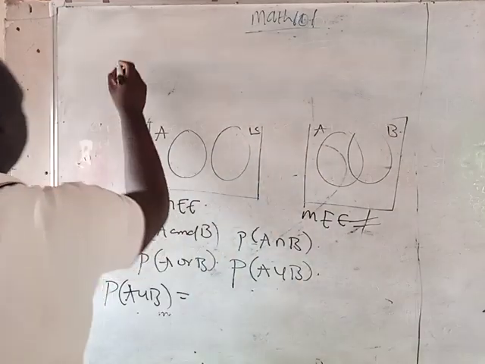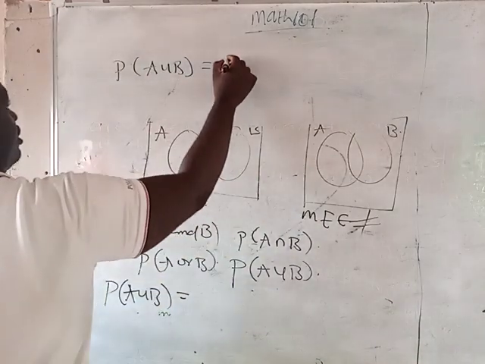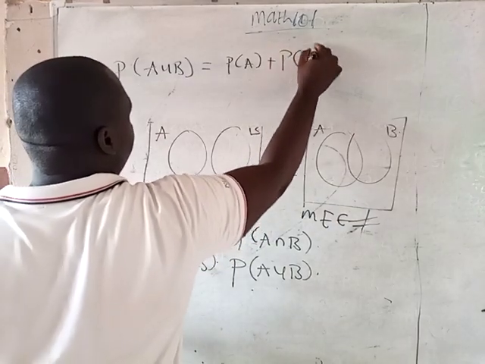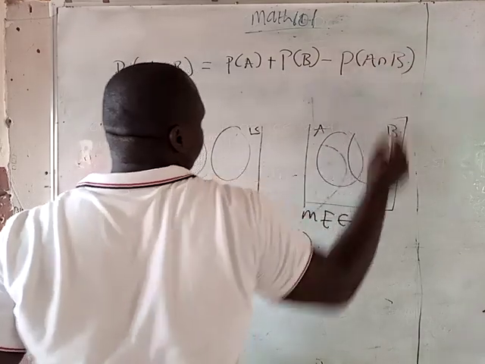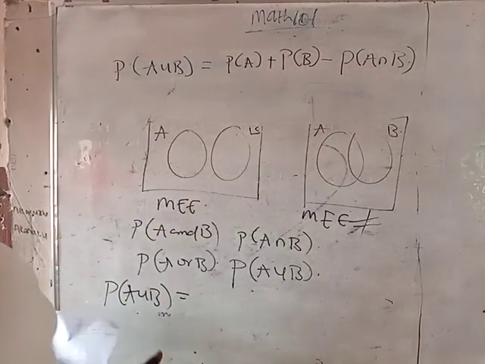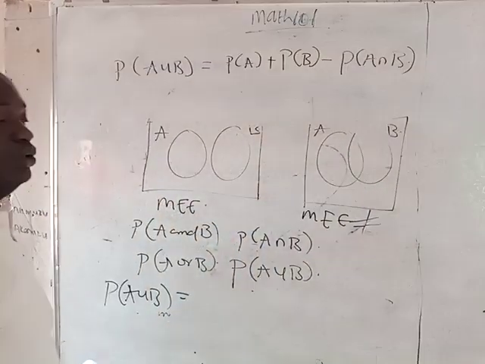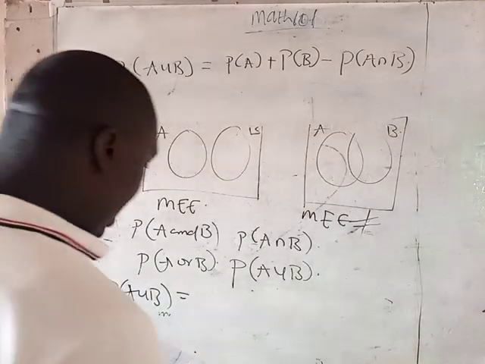The probability of A union B equals the probability of A plus the probability of B minus the probability of A intersection B. Are you with me? Good. Now, you should also know that for a mutually exclusive event, the intersection is 0. For a non-mutually exclusive event, we have an intersection.